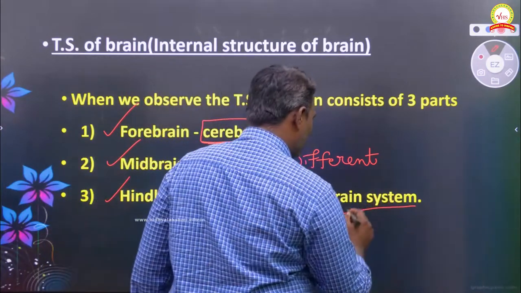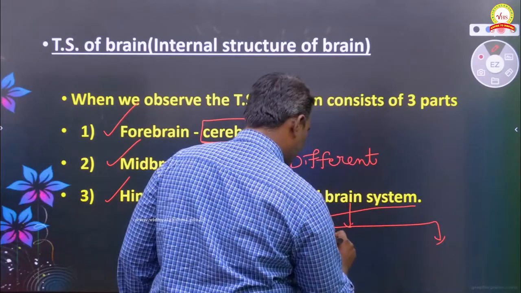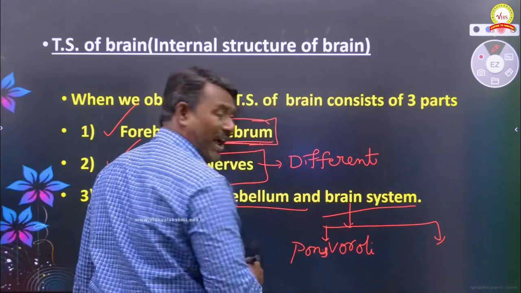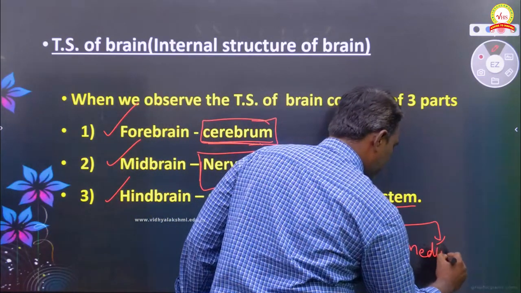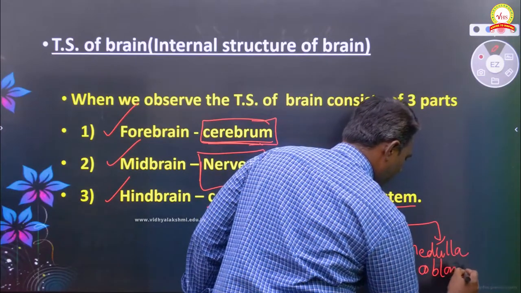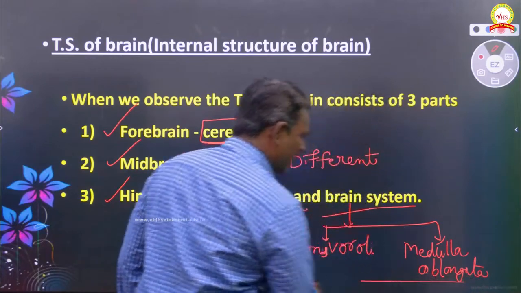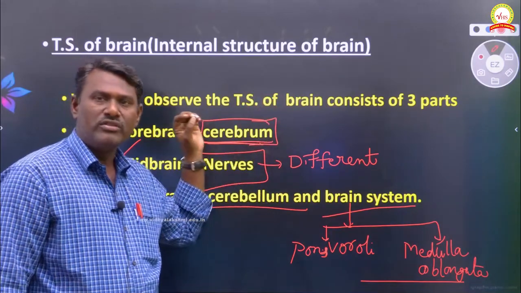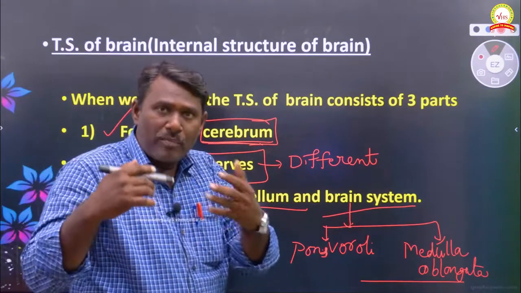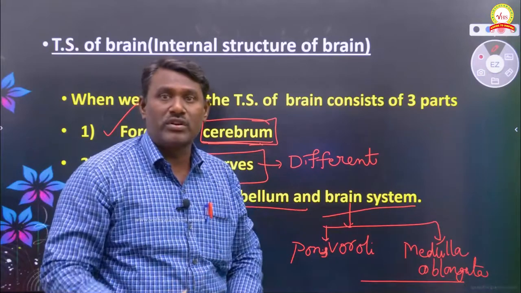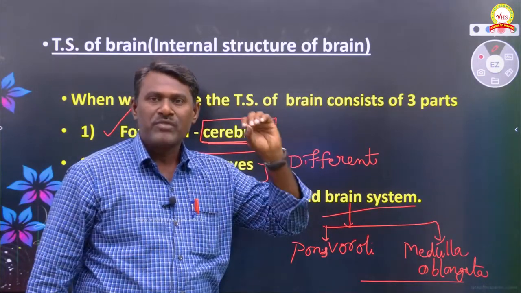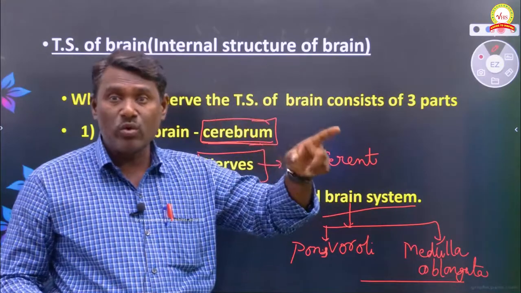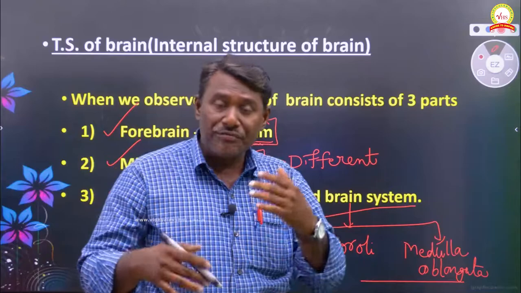The brainstem is again classified into parts: pons and medulla oblongata. So this is the classification of different parts of the brain. Again I am repeating: the brain is classified into three parts, forebrain, midbrain and hindbrain. Forebrain is the cerebrum. Midbrain includes different types of nerves. Hindbrain includes cerebellum and brainstem, and the brainstem is further classified into pons and medulla oblongata.